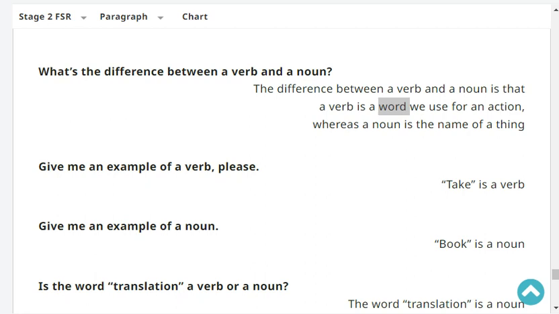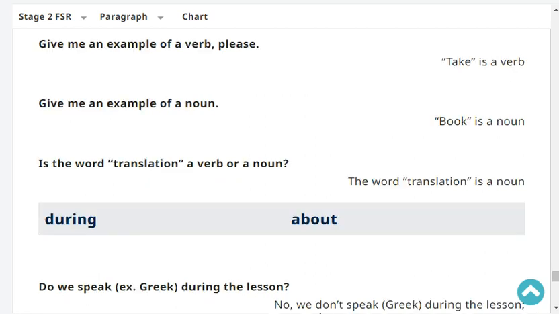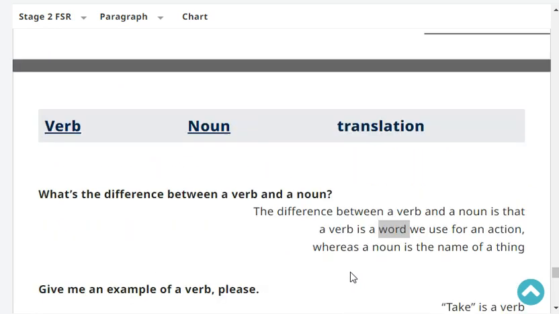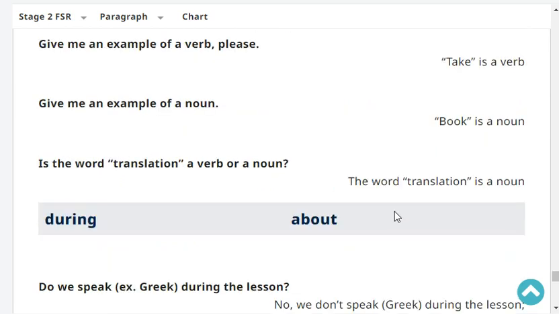Yes. Okay, give me an example of a verb, please. Take is a verb. Seek is a verb. Give me an example of a noun. A book is a noun. Very good. Is the word translation a verb or a noun? Translation is a noun.